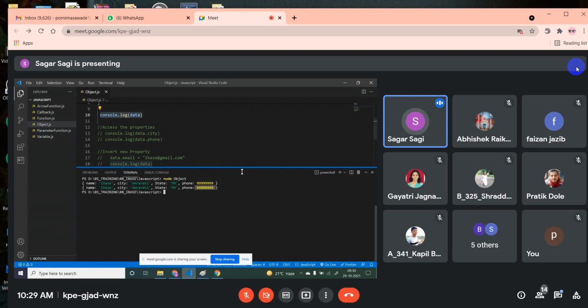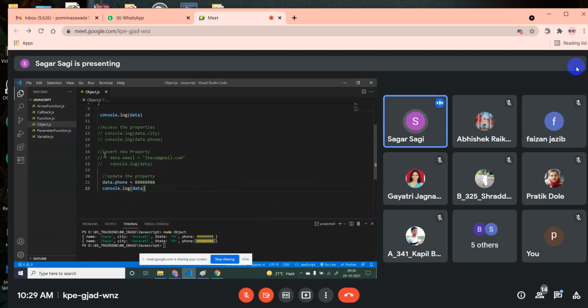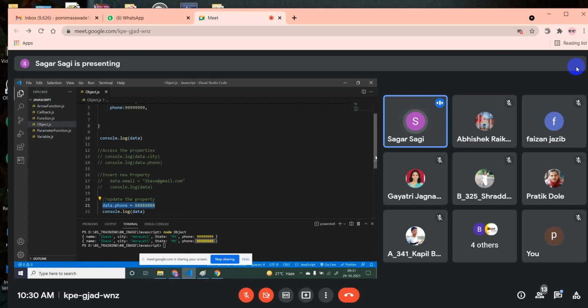Now you might get confused a little bit. For insertion also we are doing the same thing like this, and for updation also we are doing the same thing. Then how can we know, if you use it like this, whether it will do insertion or updation? Because we are using the same way of inserting a new property and updating a property. Here it did insertion, here it is doing updation. So how can you know that? Can anyone find when it will do insertion, when it will do updation?